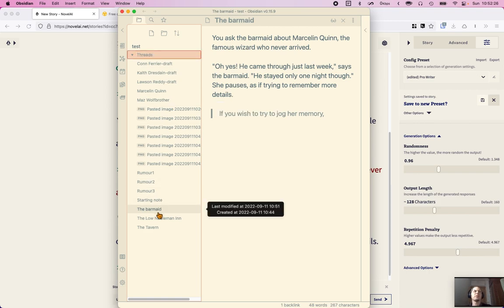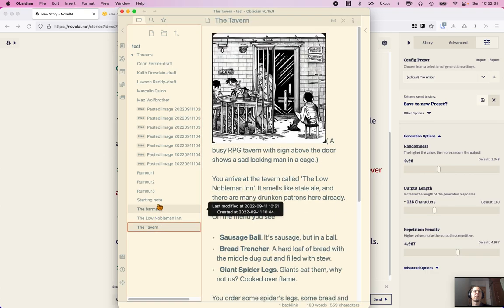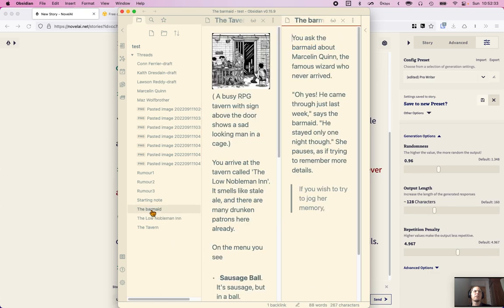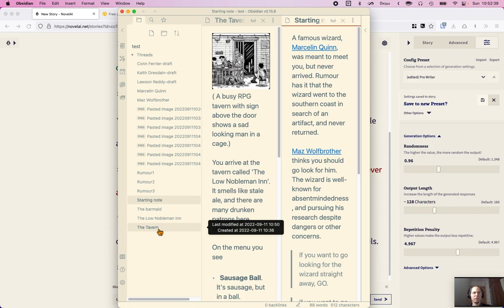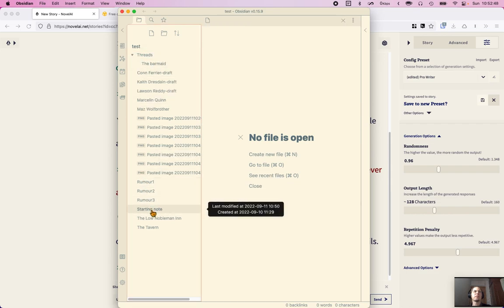Threads, and then everything else is just sort of gonna. Okay, so we've got 1, 2, 3. How can I select multiple nodes? Exit, exit. Let's just put them in there.